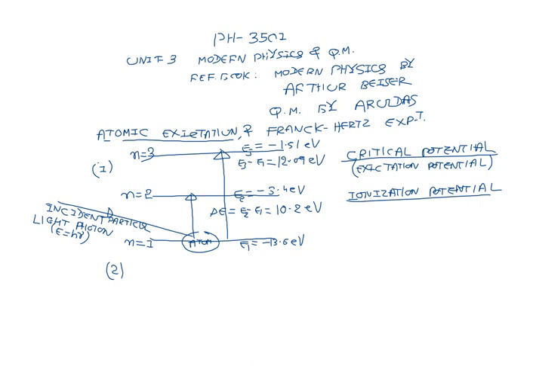For the hydrogen atom, ionization potential is 13.6 electron volt. So as you can see, 10.2 electron volt is called the first excitation potential, 12.09 electron volt is called the second excitation potential, and ionization potential for hydrogen is 13.6 electron volt.